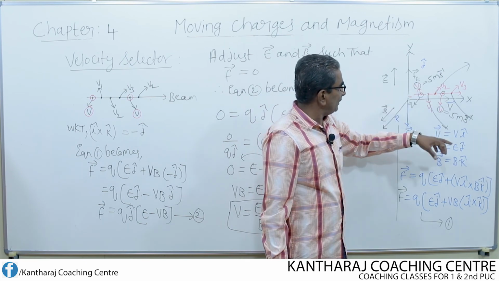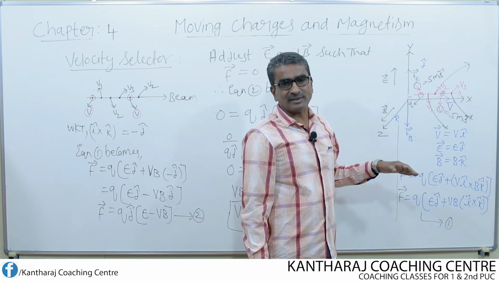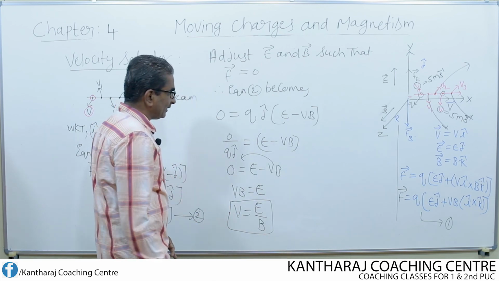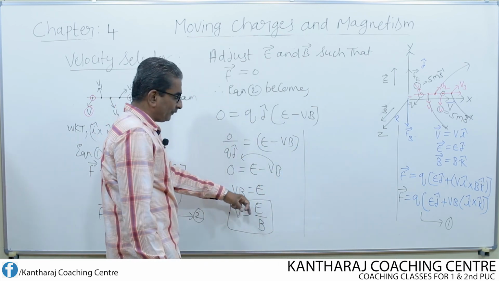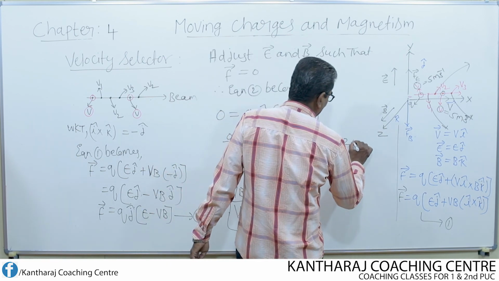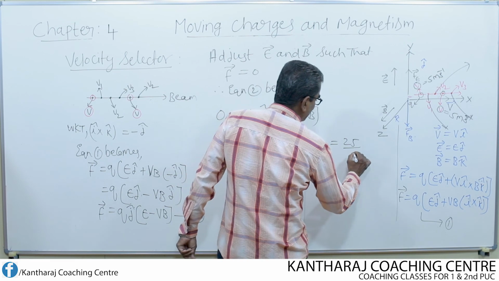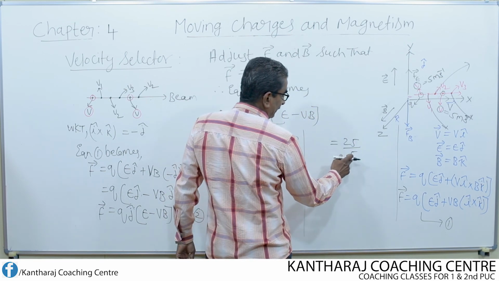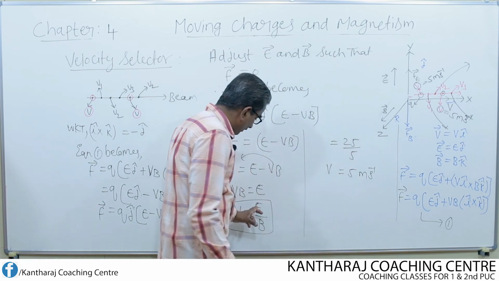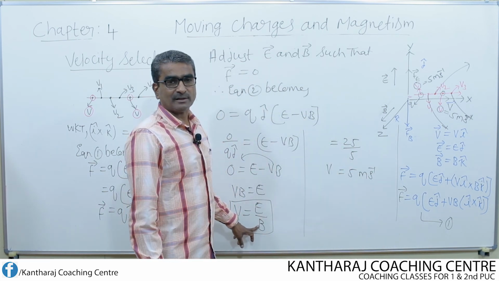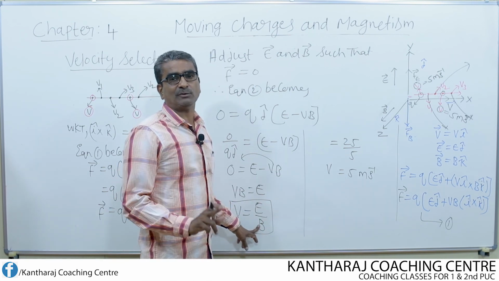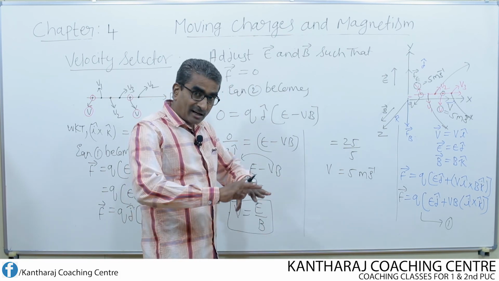Suppose I assume the velocity of the charged particle that is separated out is about 5 meter per second. Look here, according to this equation, if the magnitude of electric field is about, let us say, 25 units, then the magnitude of magnetic field should be equal to 5 units, because 25 by 5 is nothing but equal to 5 meter per second. So this is how electric field and magnetic field should be adjusted. See, E should not be equal to B. If E becomes equal to B, then V becomes equal to 1. E and B are always different.